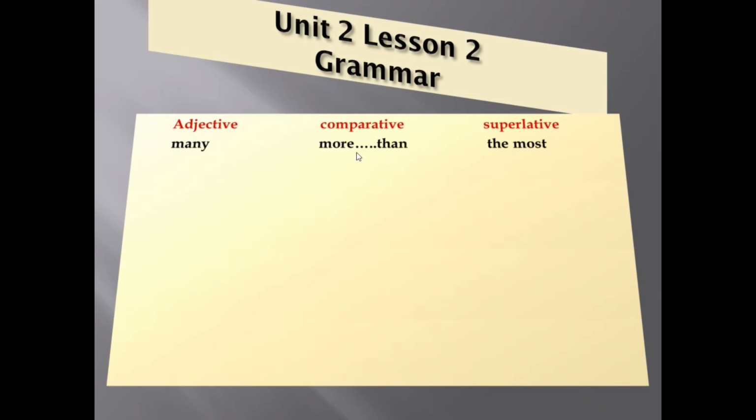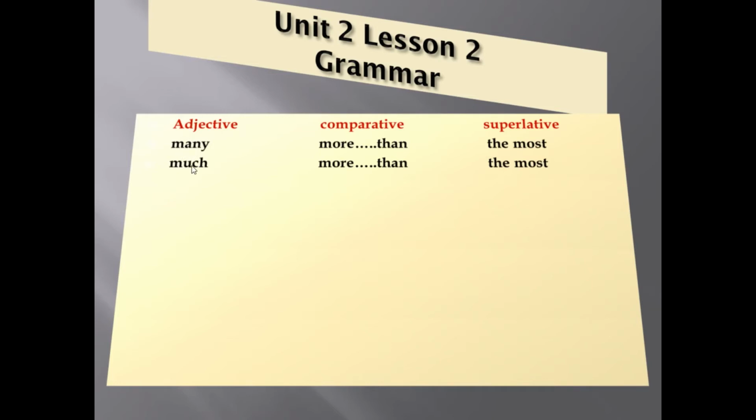When I compare between two things or two persons, that is comparative. We change many into more than. But in superlative, we use the most. Many, more than, the most. Much has the same form in comparative and superlative: more than, the most.